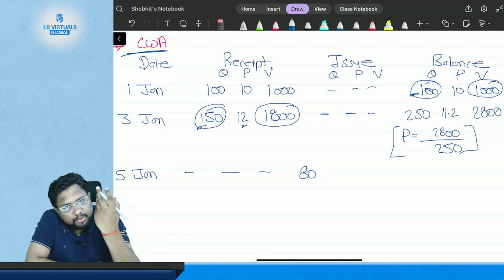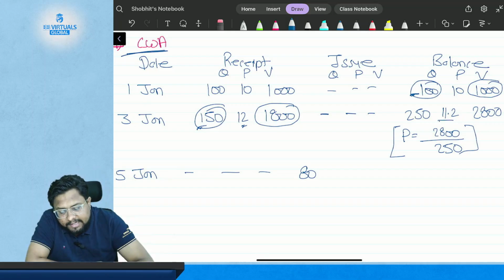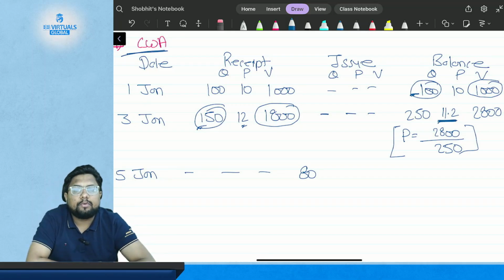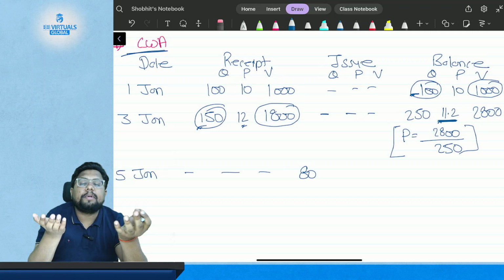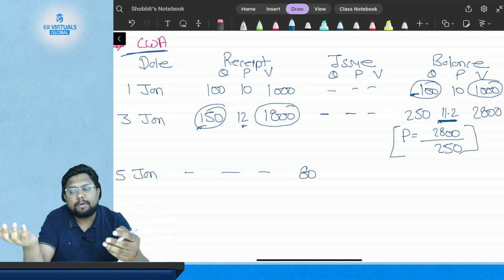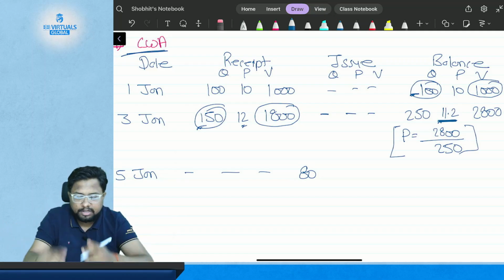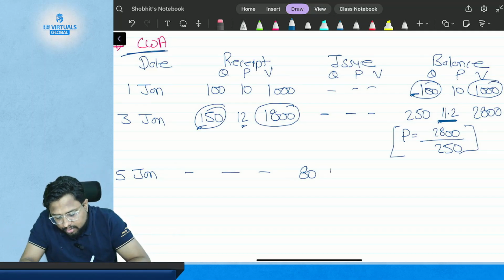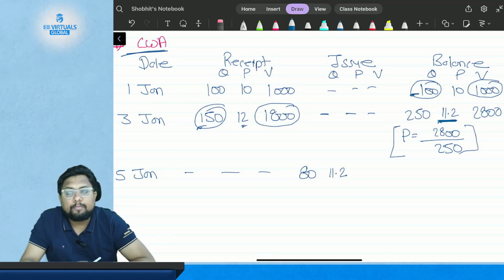You issue it at the latest price you have calculated, which is the cumulated weighted average price, because you have just cumulated and averaged the price based on the previous purchase and the fresh purchase. So you will issue 80 kgs at $11.2 per kg,